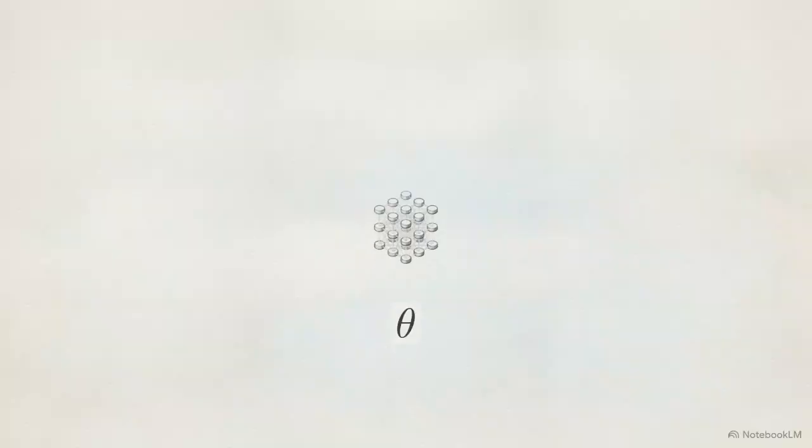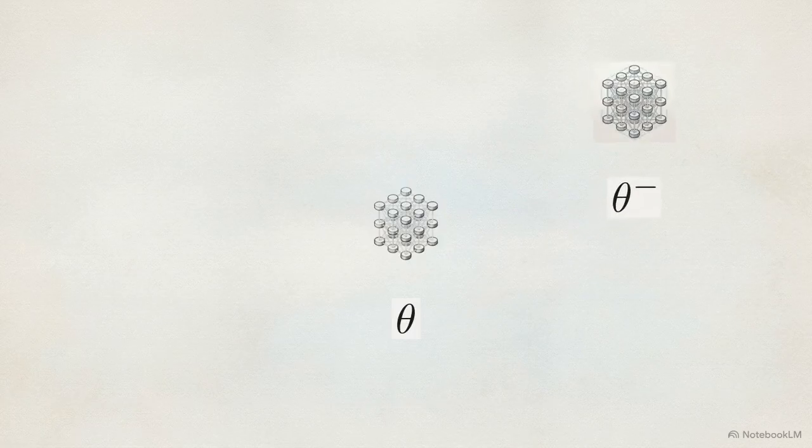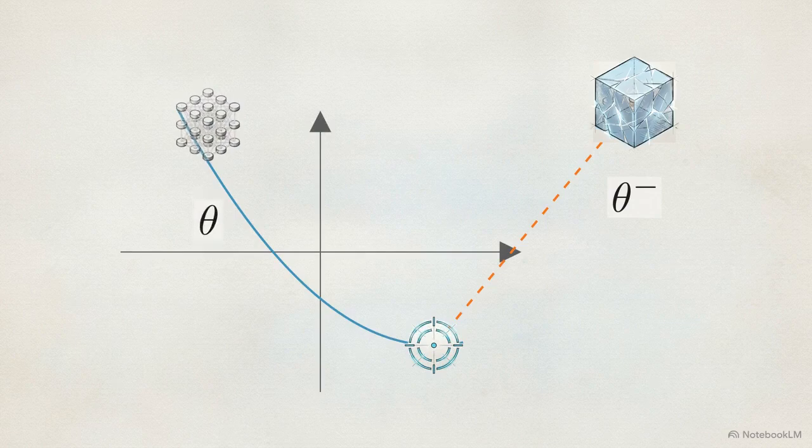To solve this, engineers created target networks. They clone the active network to create a secondary target network, whose weights are completely frozen in place. By holding those target weights still for thousands of steps, the regression target remains artificially stationary.